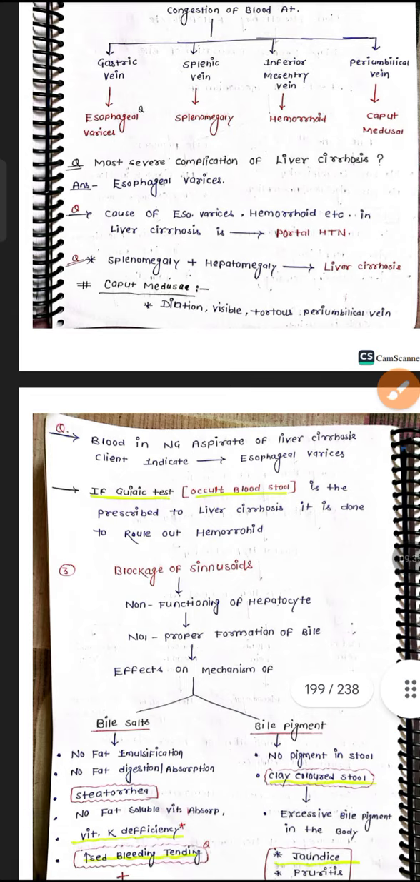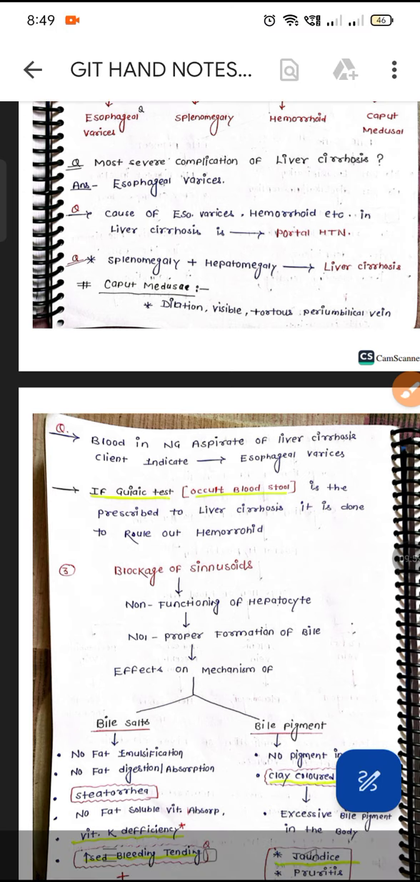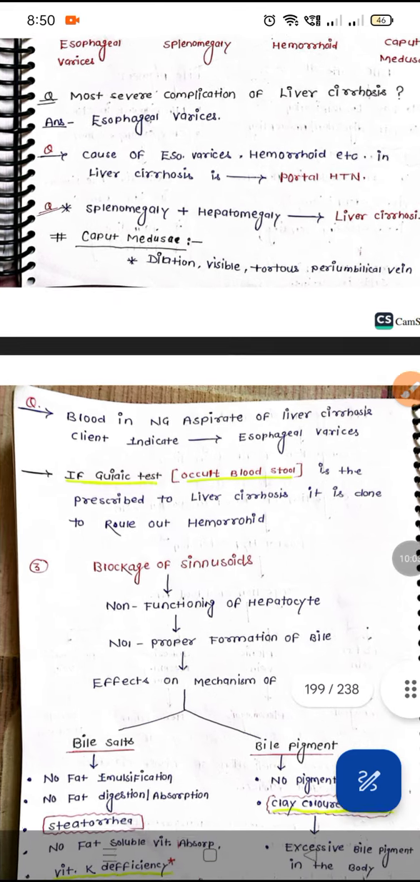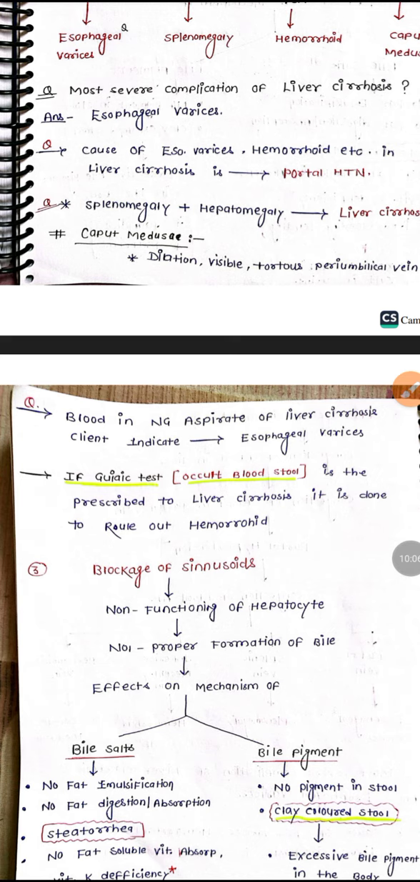So next is blood in the nasogastric aspiration of liver cirrhosis, which indicates that. In this condition, because of the anorexia and vomiting, the patient is unable to take food. At that time, for gastric aspiration we will introduce the nasogastric tube. Then we can see blood in the nasogastric tube. So when we aspirate blood from the nasogastric tube, we can see it in esophageal varices patients.